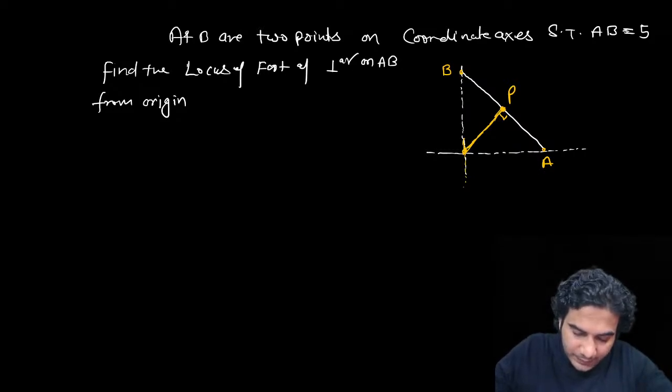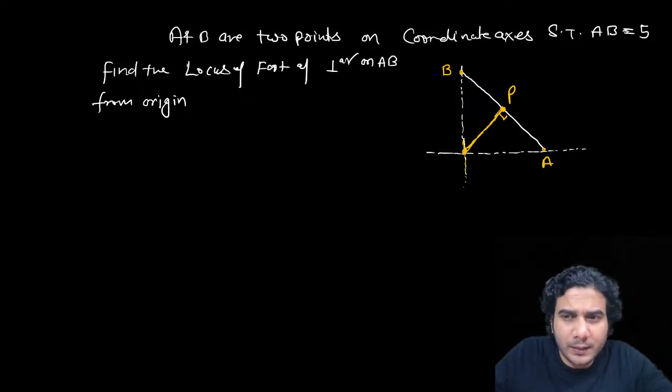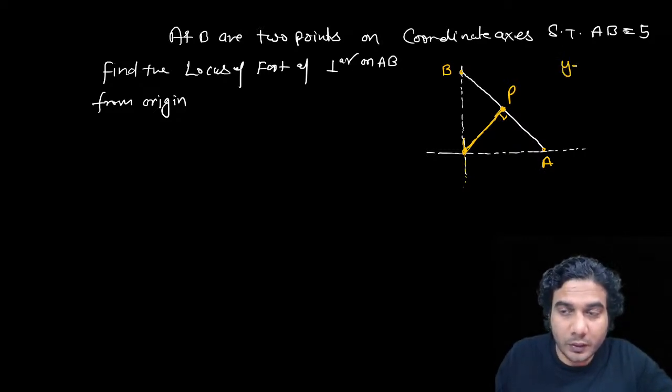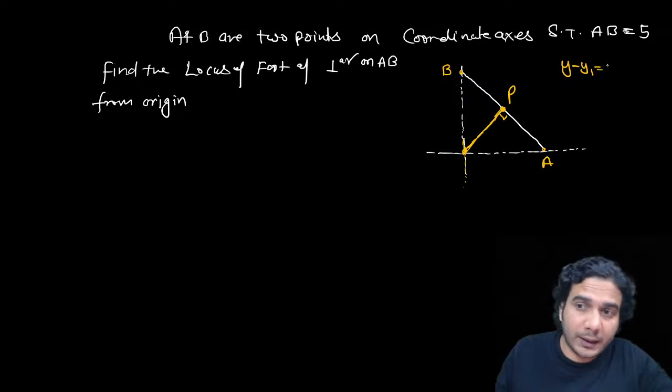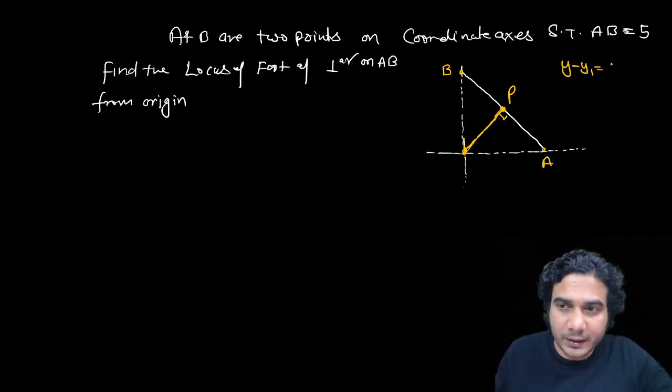We have used the equation of slope and Pythagoras. Okay, see, if we know the slope and an equation of a straight line, and you use the equation of a straight line, then this is going to be a very easy question. Do you know the equation of a straight line? It's a simple one: line passing through a point and of slope m. Although we haven't done that, so I have another method. We have a lot of methods to solve this question, but this is a very good method if you use this equation.